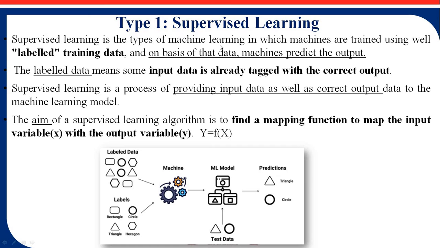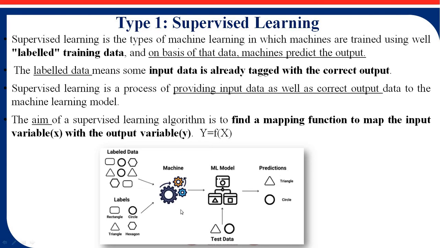So the first type is supervised learning. What exactly is supervised learning? Supervised learning is a type of machine learning, that is the first thing. Second thing, in supervised learning, machines are trained by using labeled training data. Labeled training data, this is the concept of supervised learning. We train the machine according to particular labels.